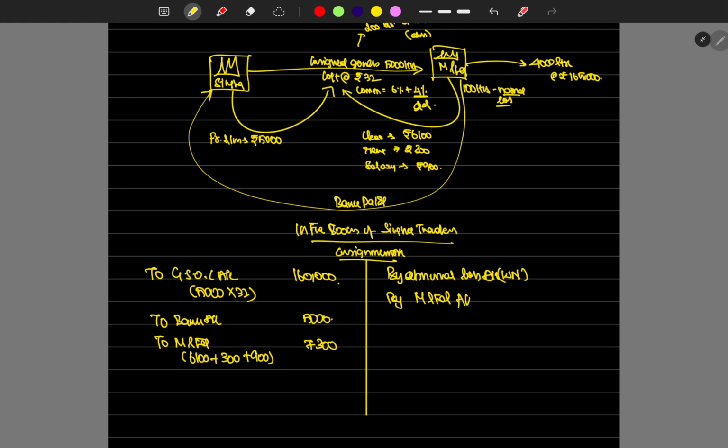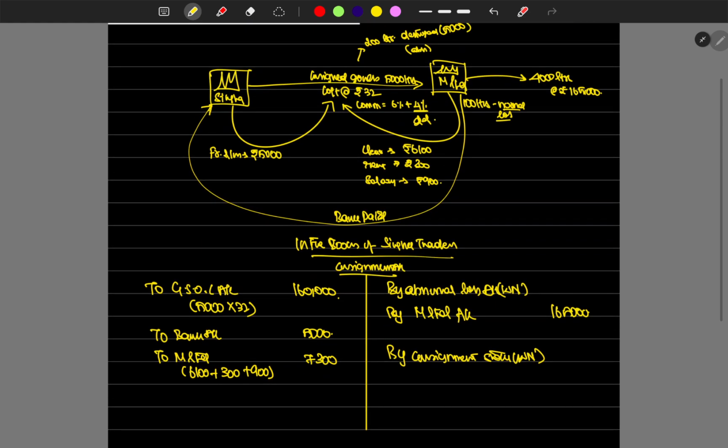So M Limited account debit to consignment. How much has been sold? 4,000 liters, and the price is not even given directly; the total sales amount is given, 1,65,000. Then there is a closing stock, which is consignment stock. To find the consignment stock, we also need a working note.